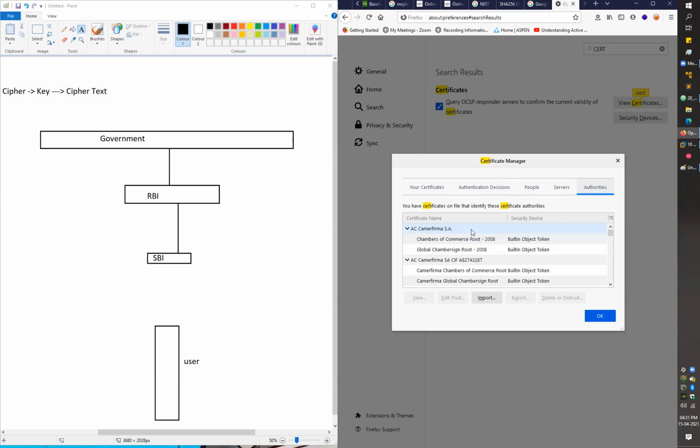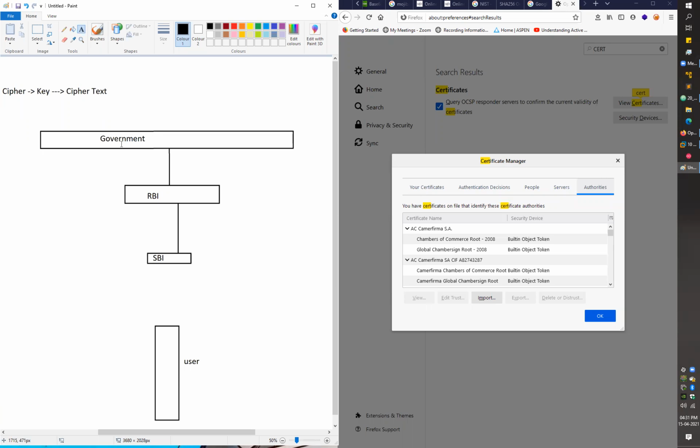My browser only has this government level certification, or you can say your browser has the certificates only for these government level signing authorities, right? They can sign their data, right? And for their public key, you can see your browser has the public key for the government just to prove that this is the actual government, right?